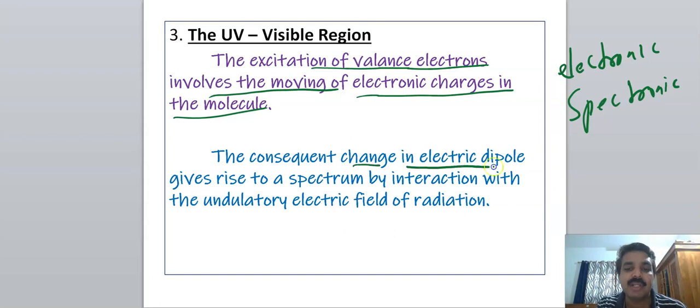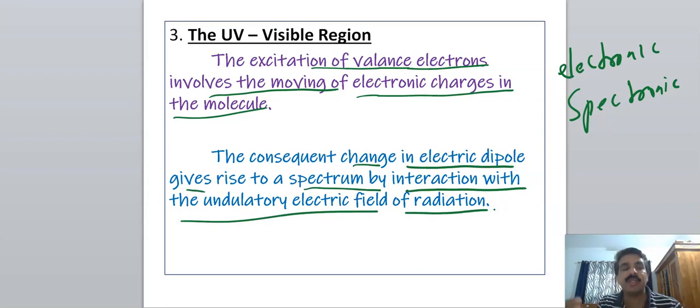Consequently, a change in electric dipole gives rise to a spectrum by interaction with the electric field of radiation. Therefore, electronic excitation leads to a spectrum, or absorption of UV visible radiation.